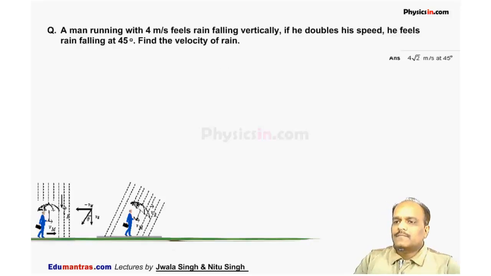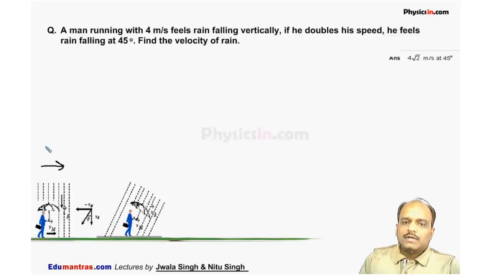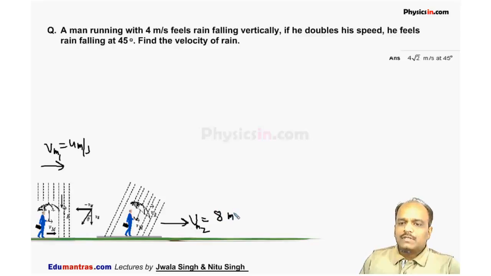The first question is: a man is running with 4 meter per second, and sees rain falling vertically. Suppose this man is running with a speed of 4 meter per second, and he says the rain is falling vertically. Now in the second case, the man doubles his speed, so he starts moving with 8 meter per second and says that rain is falling at an angle of 45 degree. This is 45 degree. For this man, the rain appears to be falling like this. So we have to calculate the velocity of the rain.